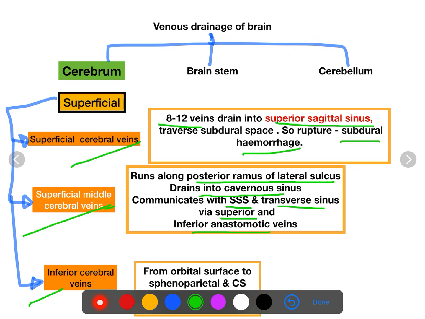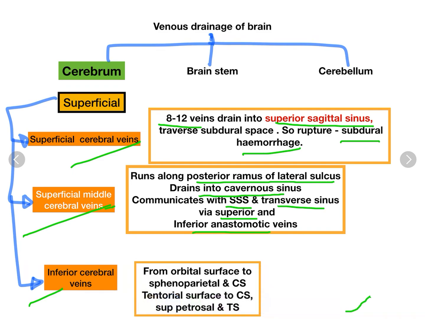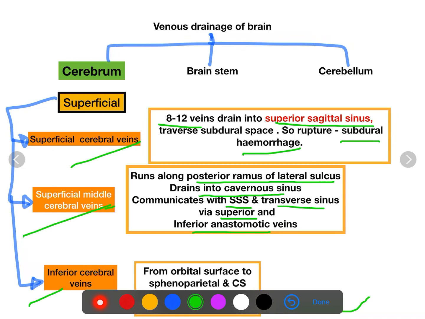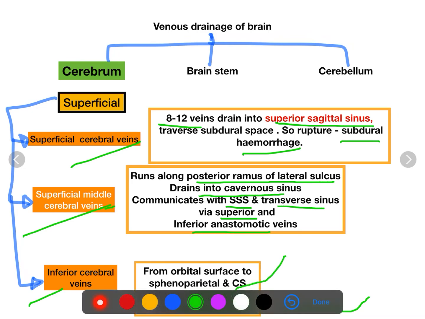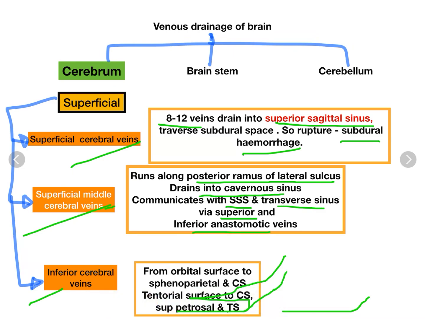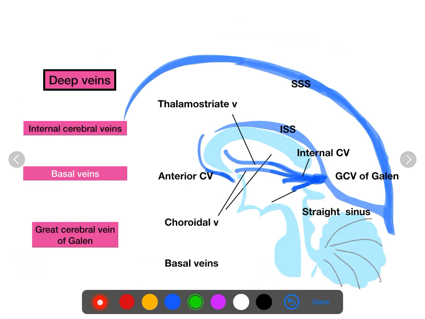Now the inferior cerebral veins are from the orbital surface and tentorial surface. Orbital surface, it drains into sphenoparietal sinus and the cavernous sinus. Tentorial surface: cavernous sinus, superior petrosal sinus, and the transverse sinus. So this is all about the superficial veins. Now about the deep veins.